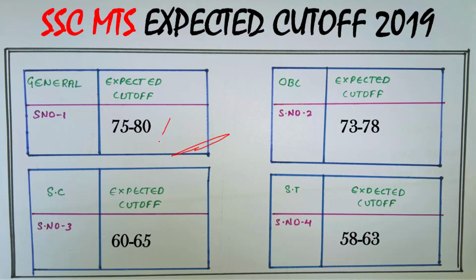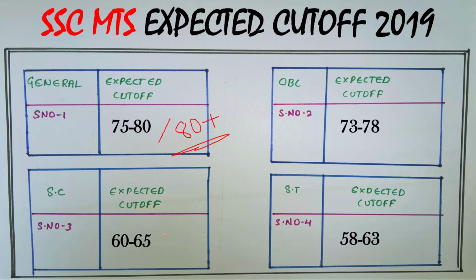For the general candidates, you should bring more than 80 marks. That means 80 plus is the safe score for general candidates, and 75 plus will be the safe score for the OBC candidates. Of course, if you got 80 plus marks, that was nice. 80 to 85 was the safe score for general candidates. Try to bring more than 80 marks. If you bring more than 80 marks, then there will be no need for tension.